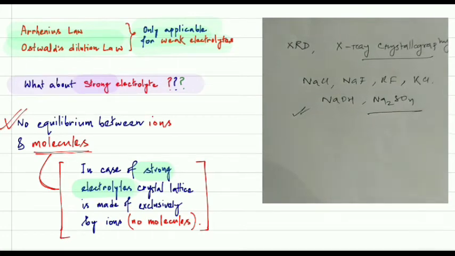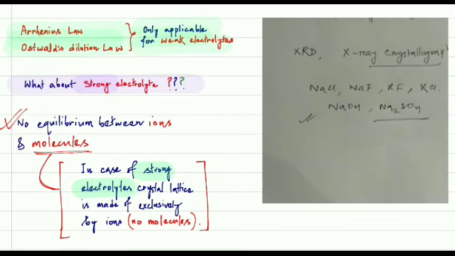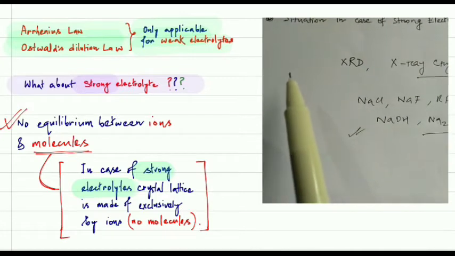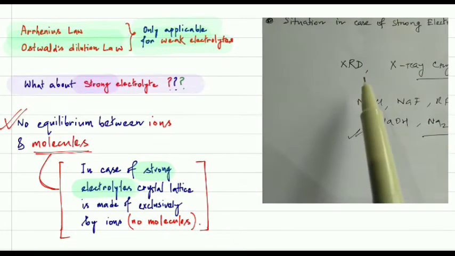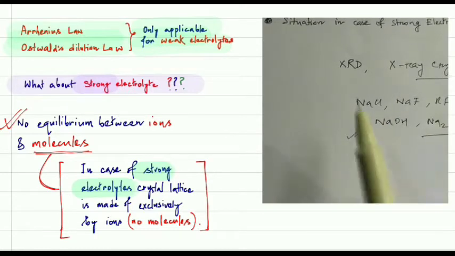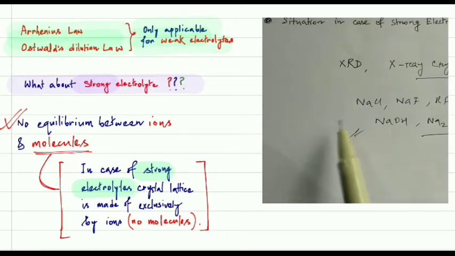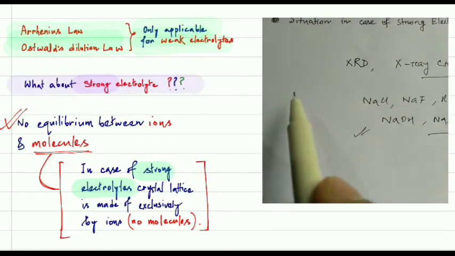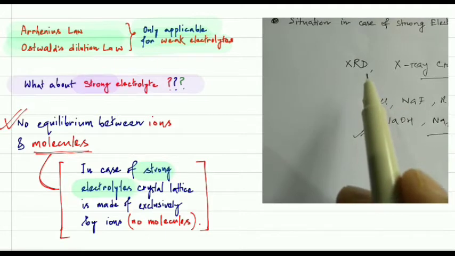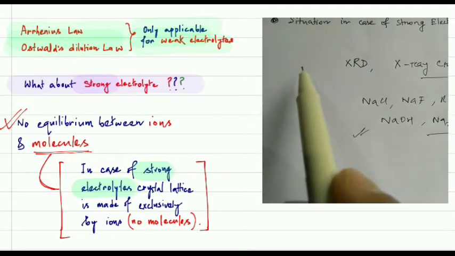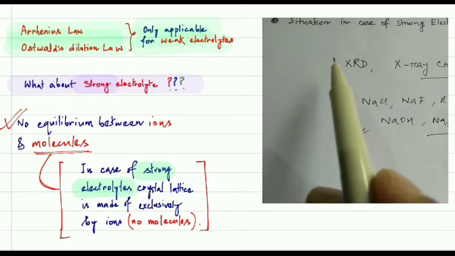They found that the crystal lattice in these substances, because they are in crystal form, consists exclusively of ions. This point is very important: only ions are there. The crystal lattice comes from the solid state.